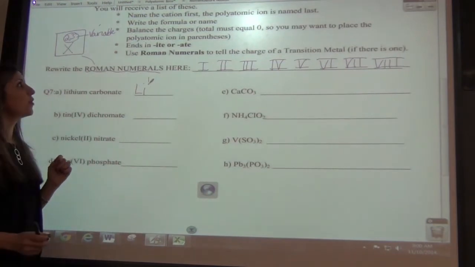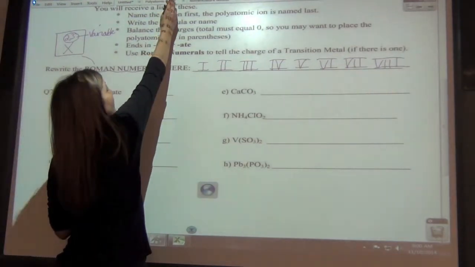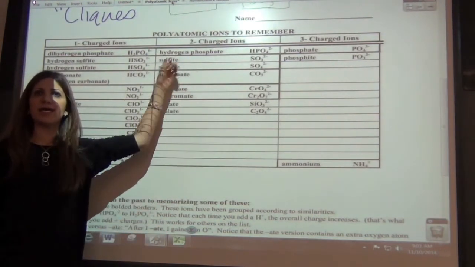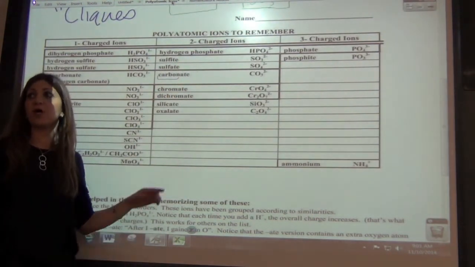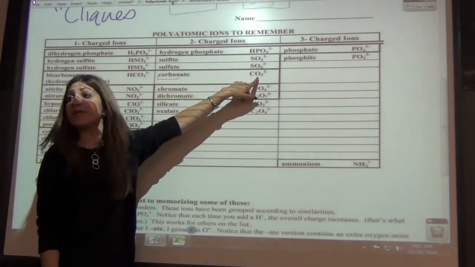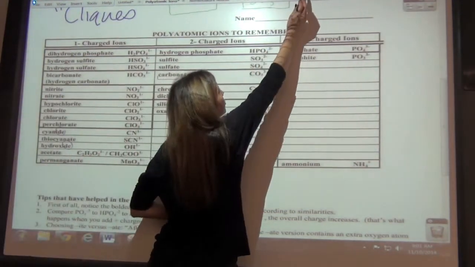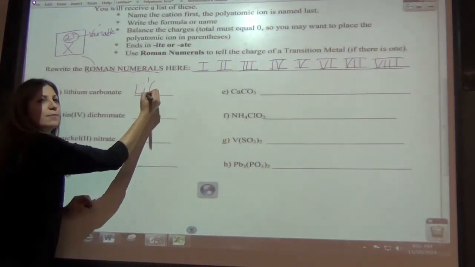And now, I want you to go to your polyatomic ion chart and find carbonates. So it's somewhere in the middle, and as soon as you see it, tell me what you see for the formula for carbonates. CO3, -2. Awesome. We're going to put it in a bag to start, okay? So that means I'm going to put it in parentheses.